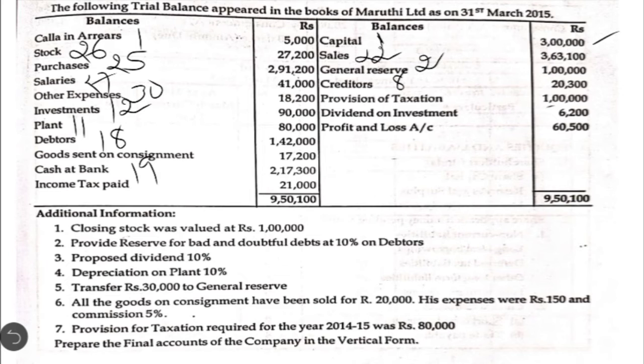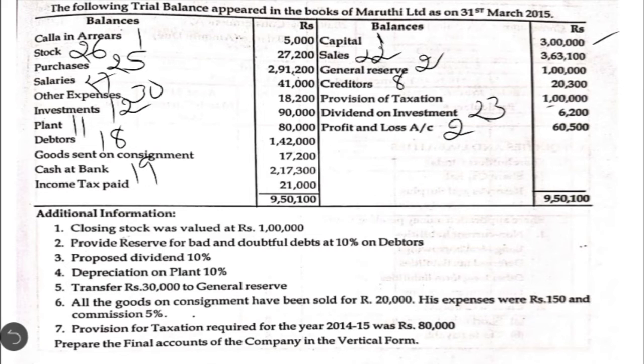Dividend on investment, so here the dividend they have received on the investment, so it is other income, we have to show in note number 23. Then profit and loss account, it is given on the credit side, so this credit balance of 60,500 is representing profit, which we are going to consider in note number 2.